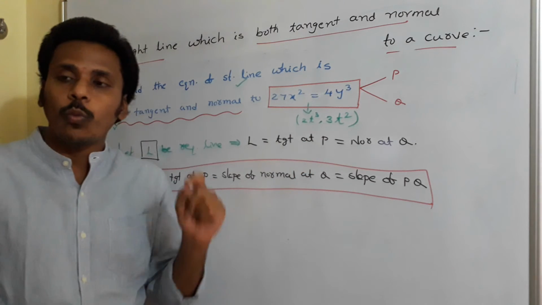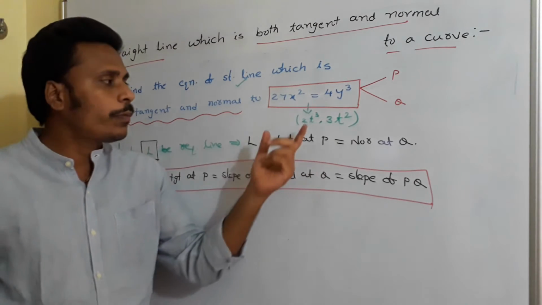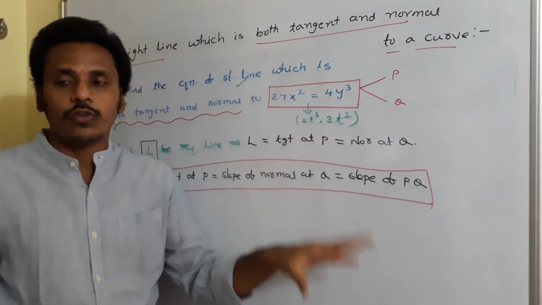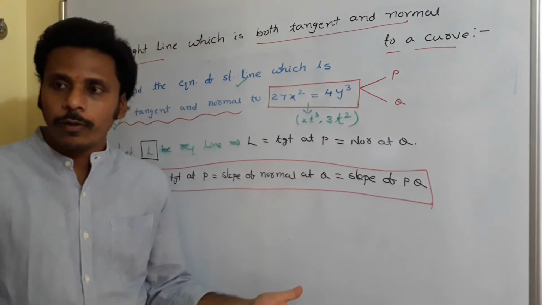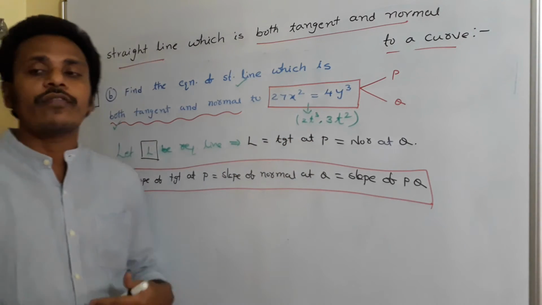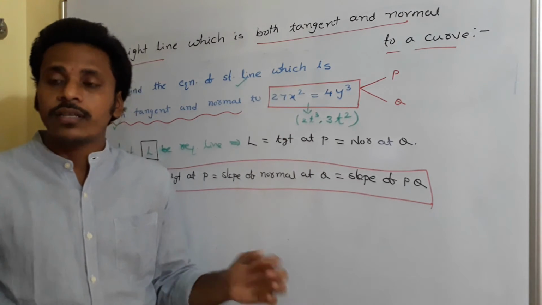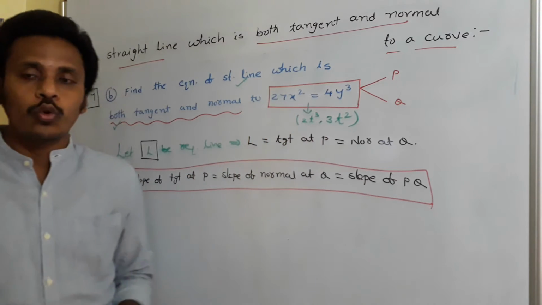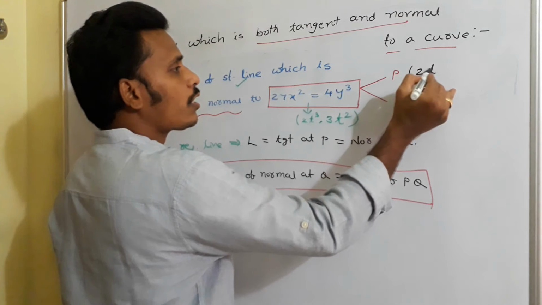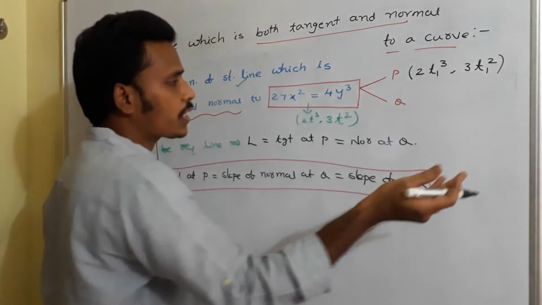If you replace t with 1, 2 comma 3 is a point on this curve. If you replace t with 2, 2 cube into 2 is 16 comma 2 square into 3 is 12, so 16 comma 12 is another point. Likewise, you replace t with different numbers and you will get different points. Since t is a real value, this curve has infinite points, and every point is of the format 2t cube comma 3t square. So I will take P as 2t1 cube comma 3t1 square, any point, just like x1 comma y1.